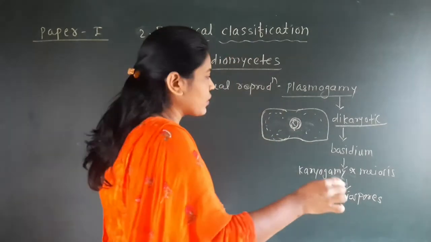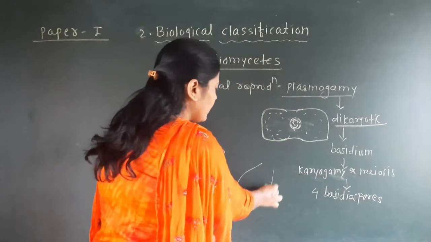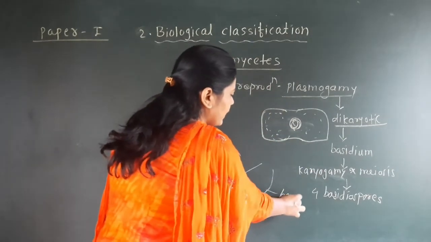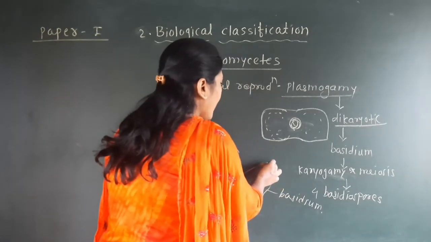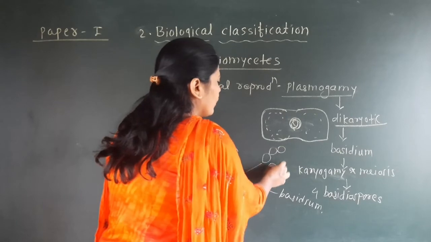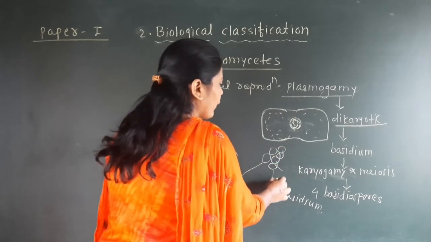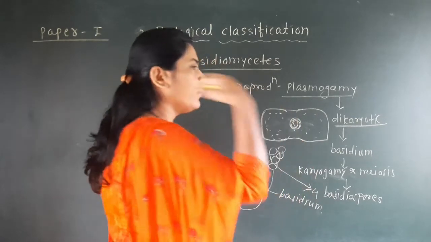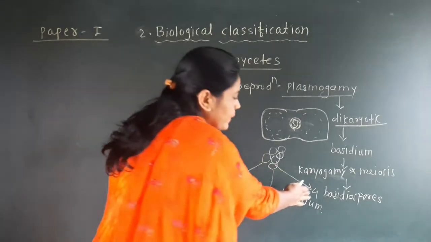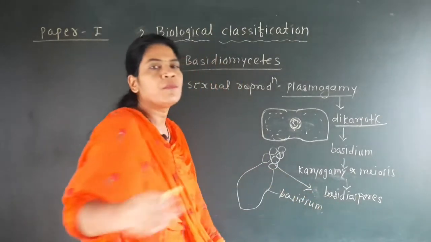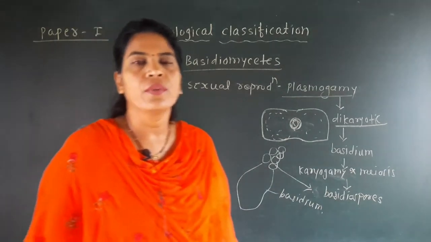If we see the structure of the basidium, this is the basidium which is formed from the dikaryotic stage, and on this basidium you will find the basidiospores.